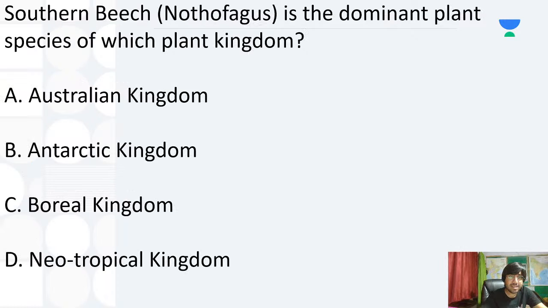Yeah. All right, so this one, southern beech, that is Nothofagus, is the dominant plant species of which plant kingdom? So it belongs to which plant kingdom? A, B, C, D. That you need to understand, that you need to answer. Basically it is from Antarctic Kingdom, right?